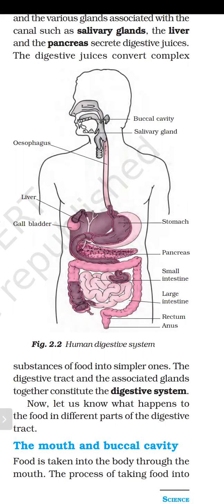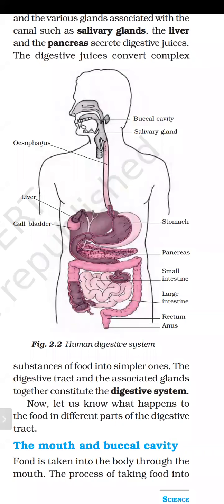So the alimentary canal and its associated glands form the digestive system. If you get the question, what is the digestive system?